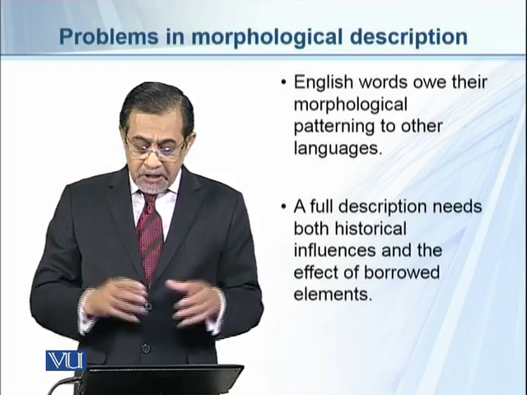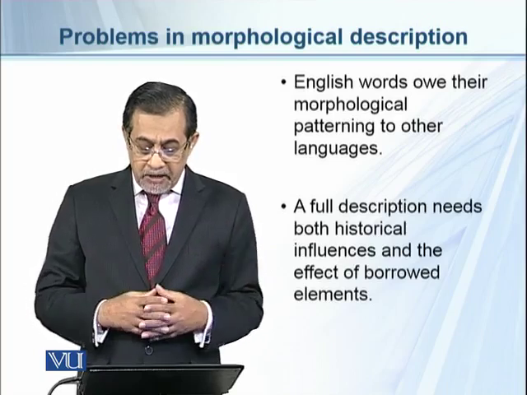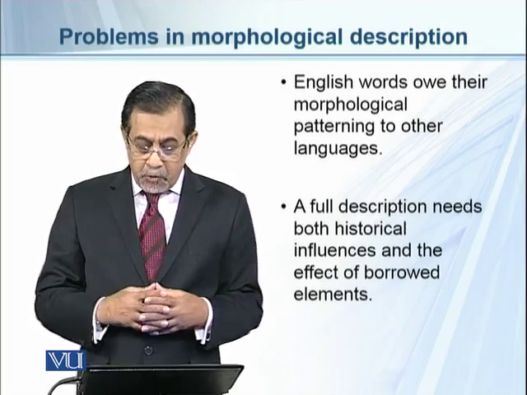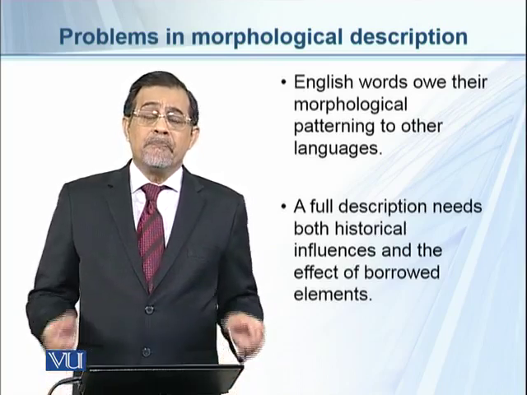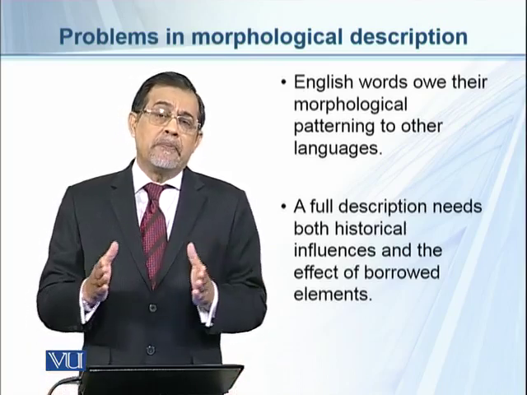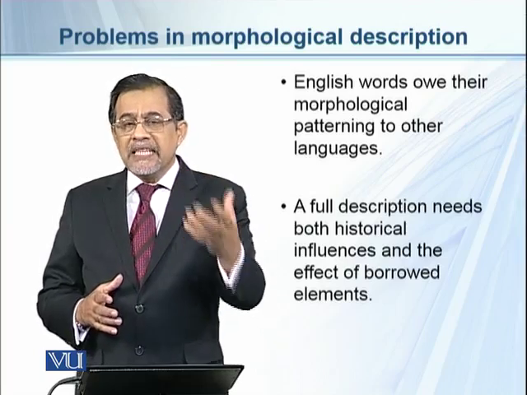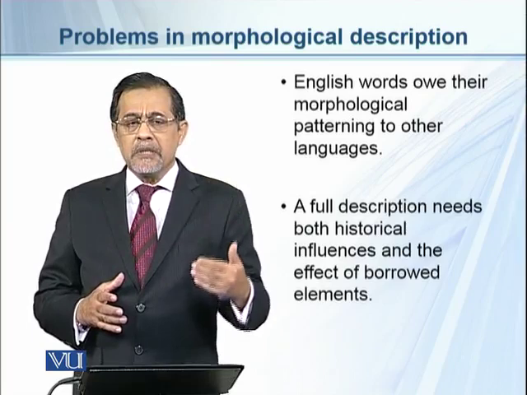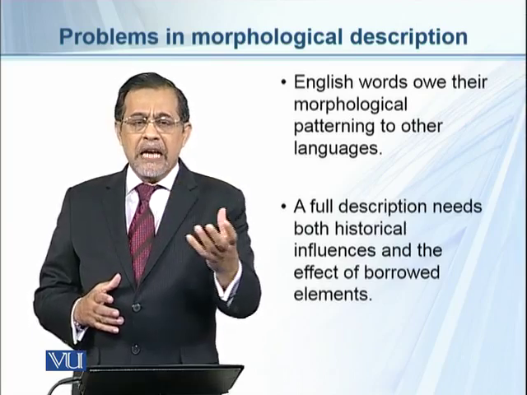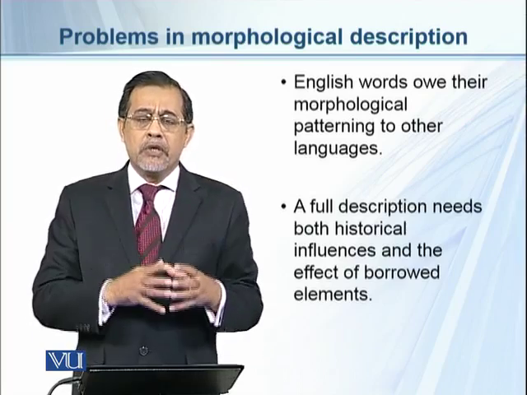So a full description needs both historical influences and the effect of borrowed elements. To understand these problematical cases, we need to understand the origin of the word, where the word has come from, or from which language English has borrowed the word.